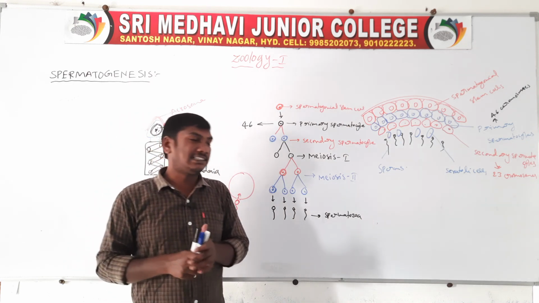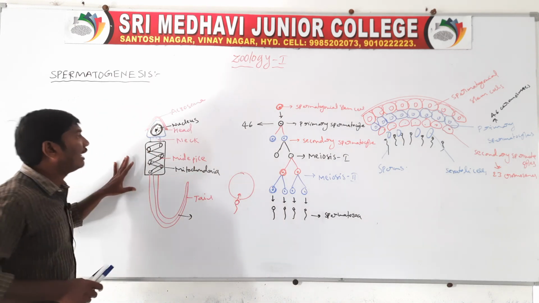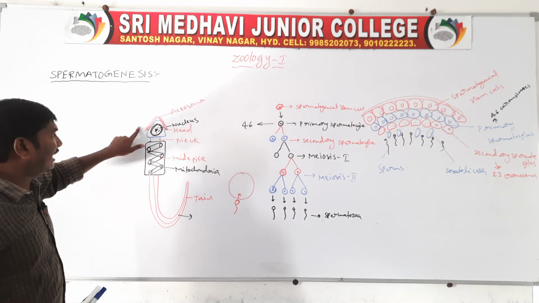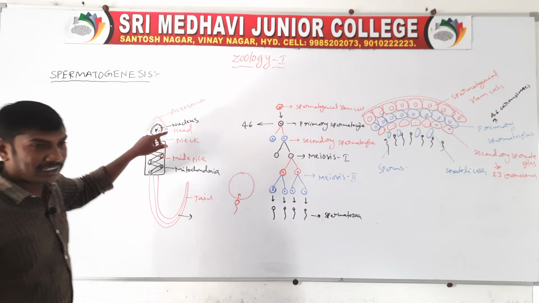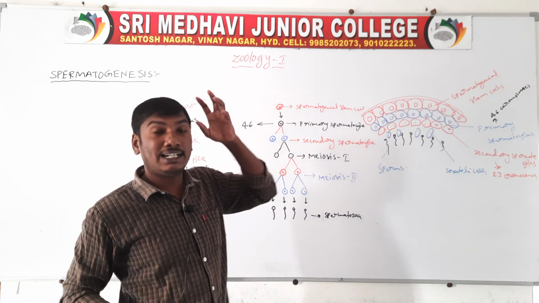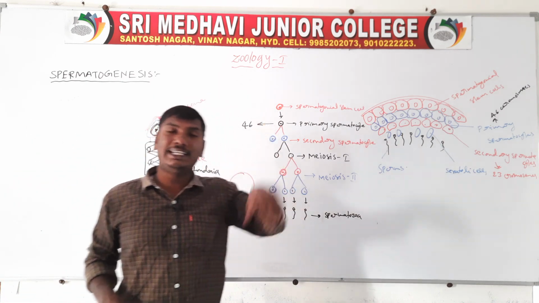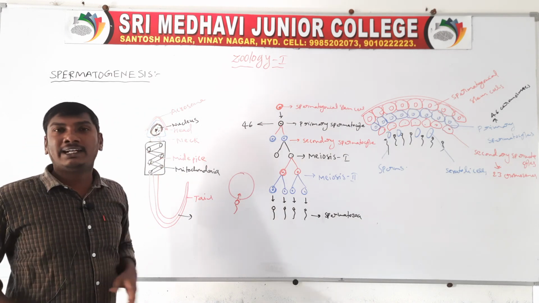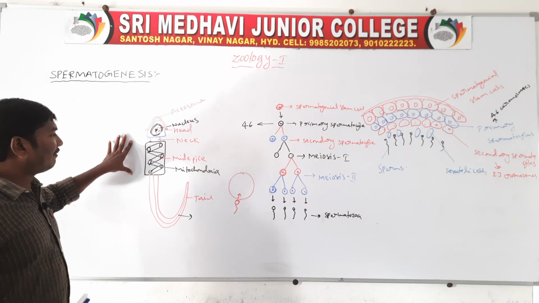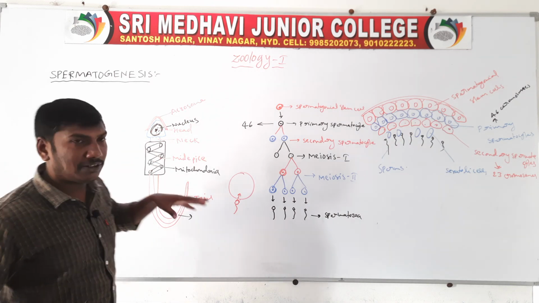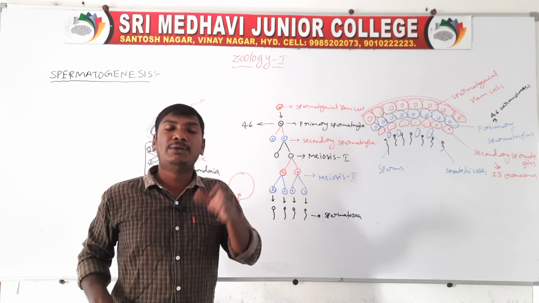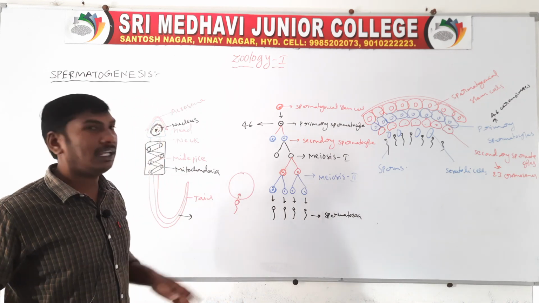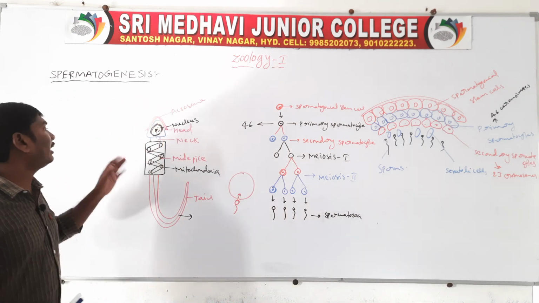So this is the structure of the sperm. The sperm contains a head, neck, midface, and tail. The head region contains a nucleus, and the nucleus contains 23 chromosomes. The acrosome releases enzymes. The midface contains mitochondria, which help produce energy for movement. The tail helps movement. This is the structure of the sperm.